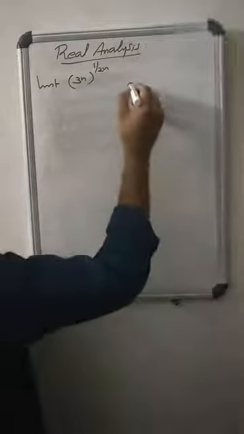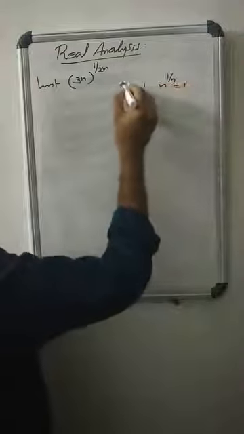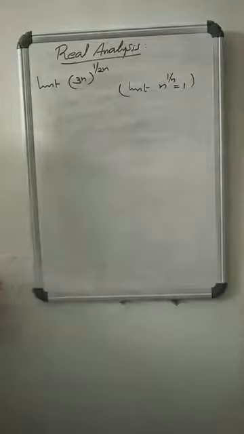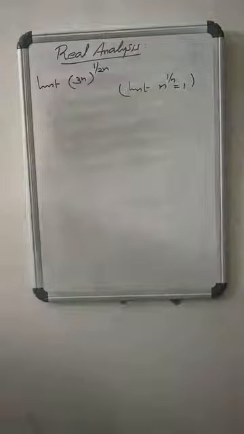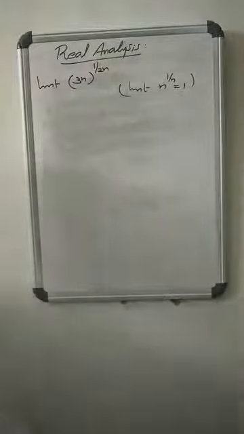We know that, what about the limit of n^(1/n)? We know that the limit of n^(1/n) equals 1. Agree? Then, if x_n is the given sequence n^(1/n), and x_n converges to a particular limit, then every subsequence of x_n converges to that limit. Agree?